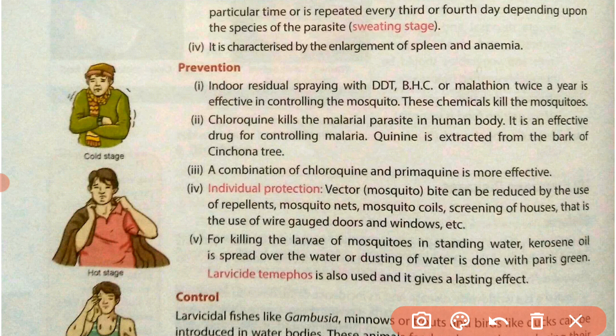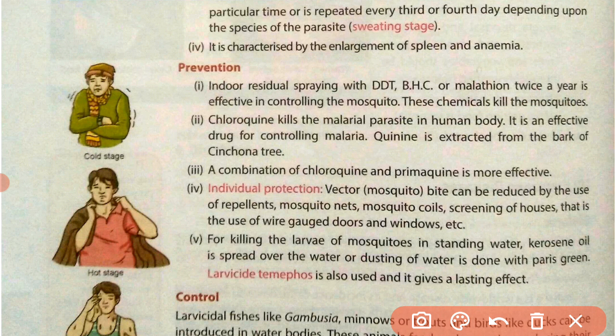Now what can we do to prevent this disease? So we will talk about the prevention. The preventive measures to reduce the occurrence of malaria: indoor residual spraying with DDT, BHC or malathion twice a year is effective in controlling the mosquito. These chemicals kill the mosquito.